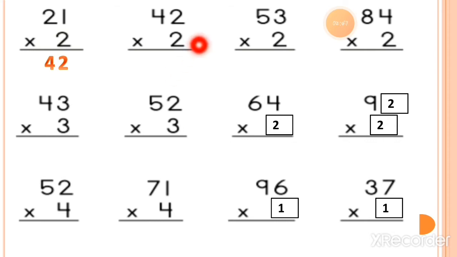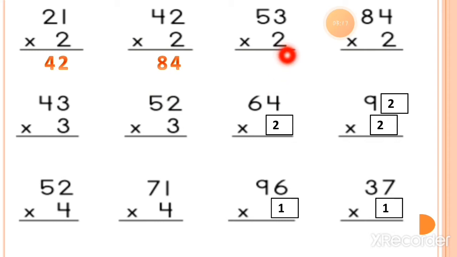Now the next sum, you have to multiply 2 with the ones value 2. So 2 twos are is equal to 4. Now multiply 2 with the tens value, which is 4. So 2 fours are is equal to 8. So the answer of this sum is 84. What is the product? You can call the answer the product also. So the product is 84.